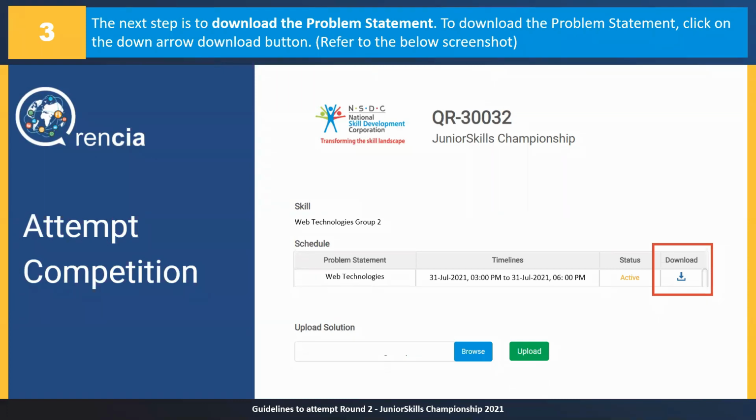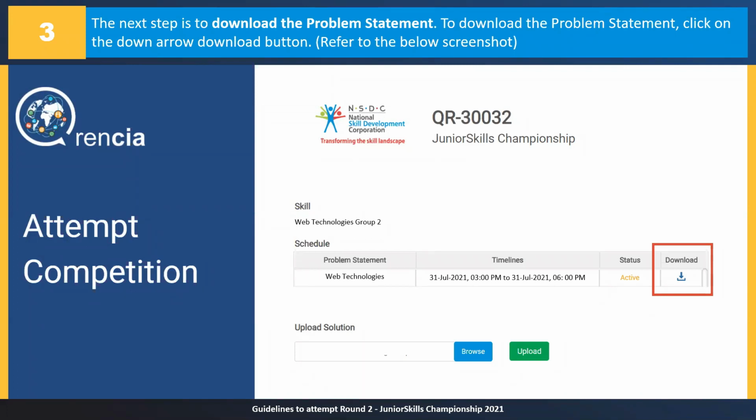So the zip file you will get will have multiple things inside it. It will have a PDF file, which will be the question paper. It will have another zip file inside it, which is referred to as media files. Those will be the supporting documents you'll be needing in order to create your solution. It will have some images, some sample text that you need to use. So these will be two things that you'll be getting as part of the question paper.